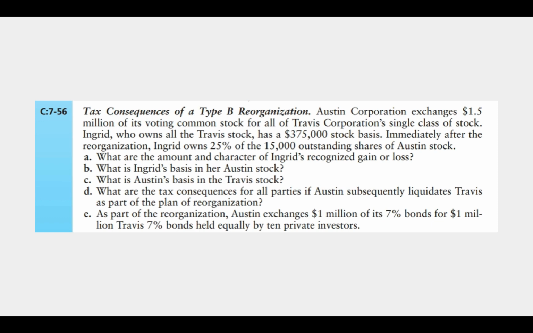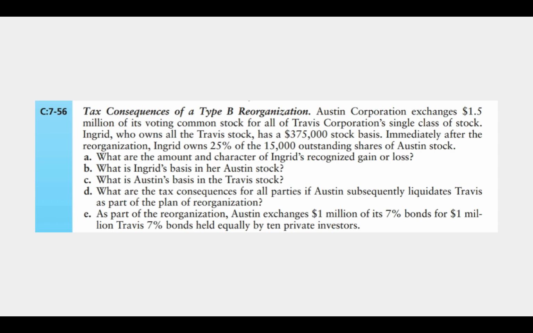Austin Corporation exchanges $1.5 million of its voting common stock for all of Travis Corporation's single class of stock. Ingrid, who owns all the Travis stock, has a $375,000 stock basis. Immediately after the reorganization, Ingrid owns 25% of the 15,000 outstanding shares of Austin. So A, what's the amount and character of Ingrid's recognized gain or loss? So first of all, is this a type B? And it is, because Austin exchanges voting stock for all of Travis Corporation's stock. So yes, this is a type B reorganization.